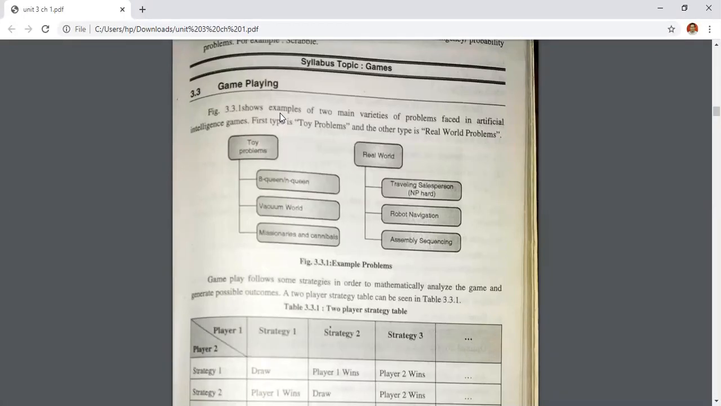And the second part is your real world games, that is your traveling salesman problem. That we have also done in unit number 2. Traveling salesman problem, robot navigation, and assembly sequencing. Robot navigation, I think, is in the third unit. And assembly sequencing means you are programming the robot to do the task. That is your assembly sequencing. So these are the real world problems. This shows examples of two main varieties of problems in artificial intelligence or artificial games. The first type is the toy problem, and the second is the real world problem.